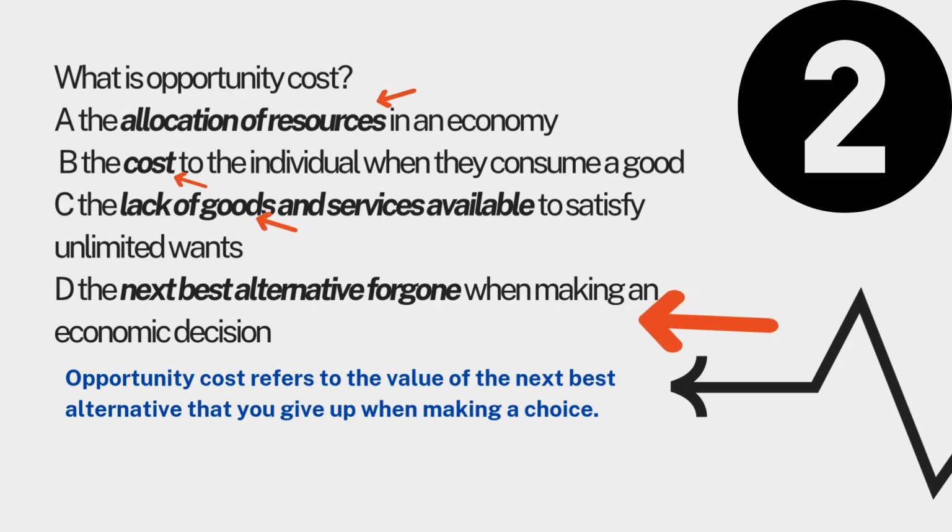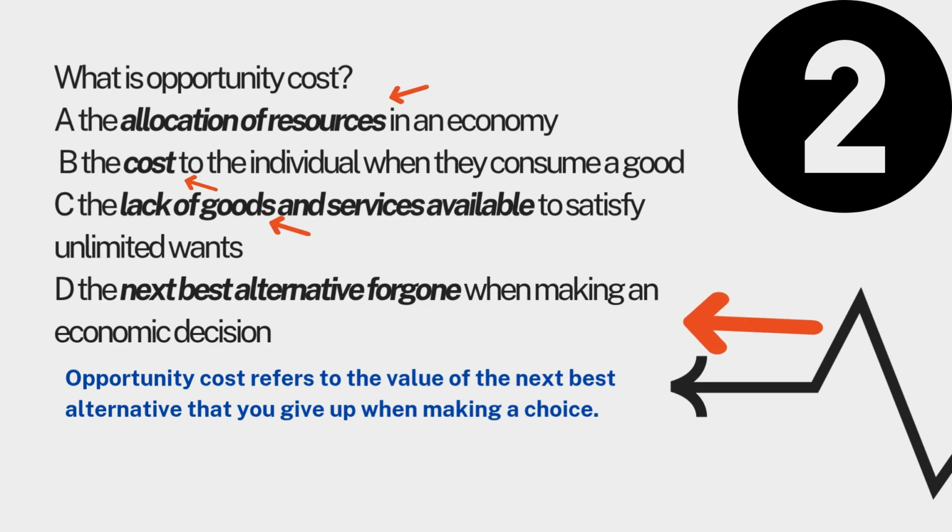It sounds like a price or expenditure, but opportunity cost is about choosing between two options, not the direct payment. Letter C, the lack of goods and services available to satisfy unlimited wants. The keyword is lack, which really describes scarcity, which is related to opportunity cost, but it's not really the same.